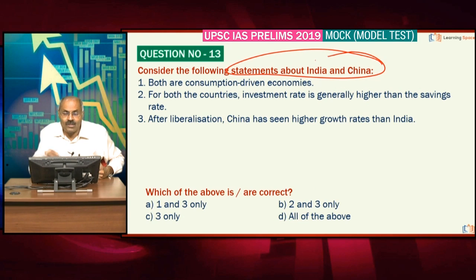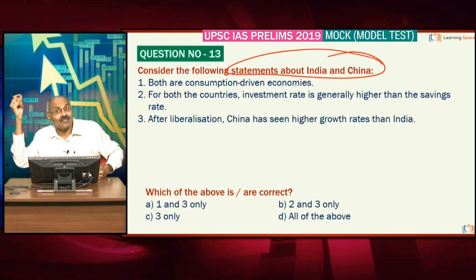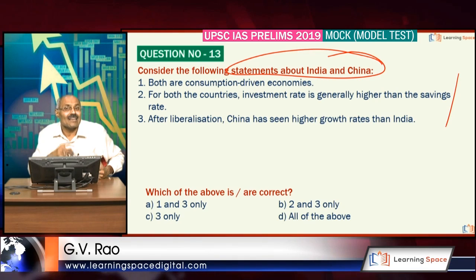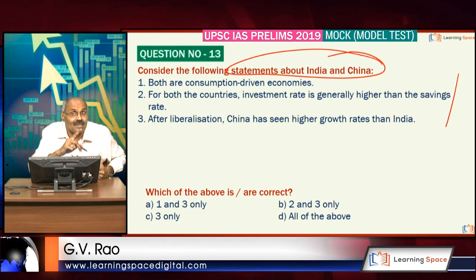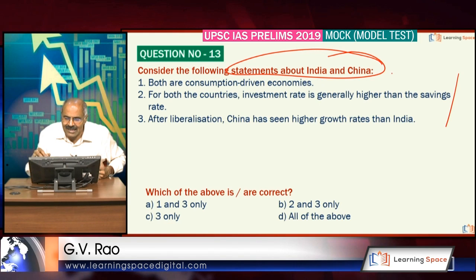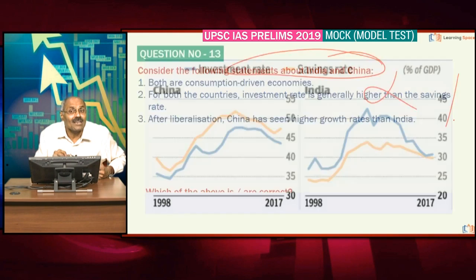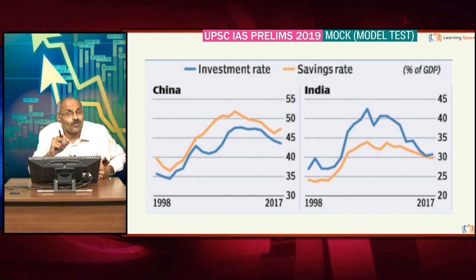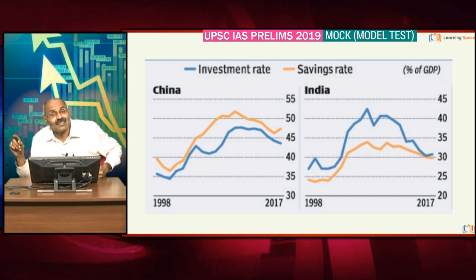Then the following statements about China and India. China completed 40 years of economic reforms. India completed 25 years of economic reforms. In this context, such type of question is expected. First statement, both are consumption driven economies, absolutely wrong. Second, for both the countries, investment rate is generally higher than the savings rate, absolutely wrong. If you look at China, China's savings rate is higher than investment rate, whereas for India, investment rate is higher than the savings rate.